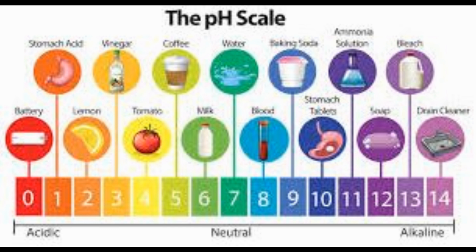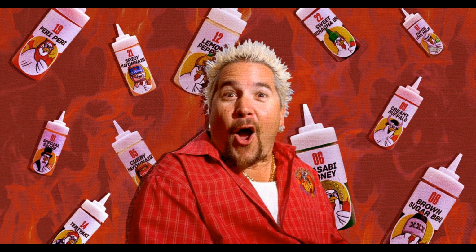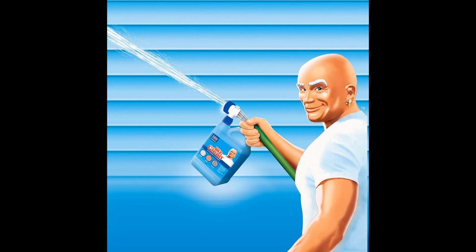A pH of over 7 means a substance is basic, and a pH lower than 7 means a substance is acidic. An example of an acid would be hot sauce, and an example of a base would be bleach.